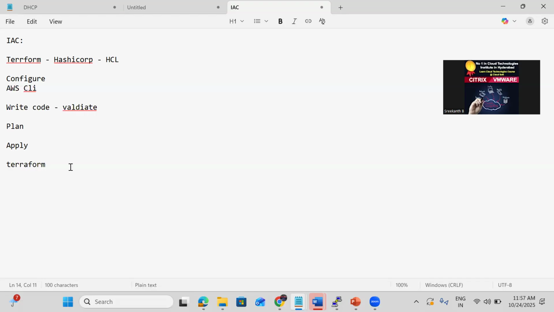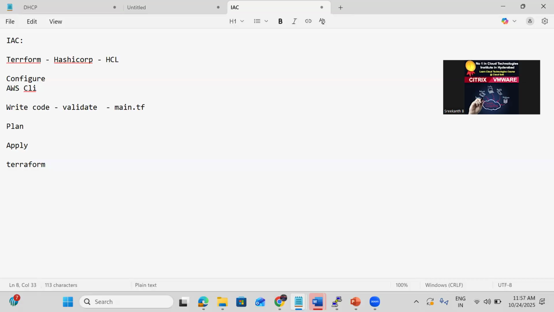Okay, and mostly we are going to keep the code in a main.tf file. In the main.tf file, we are going to keep whatever resources we want. Mostly we keep them in a file called main.tf, in a directory.